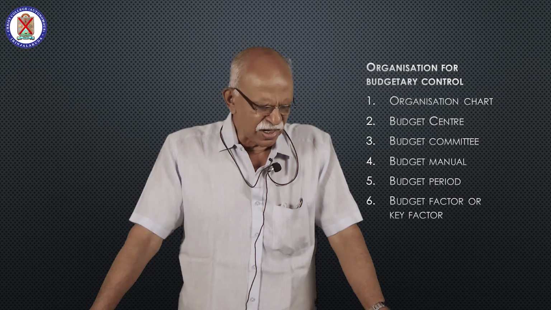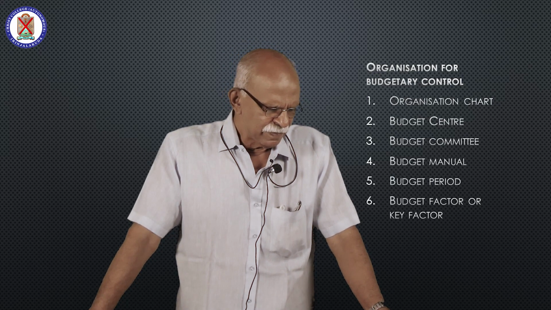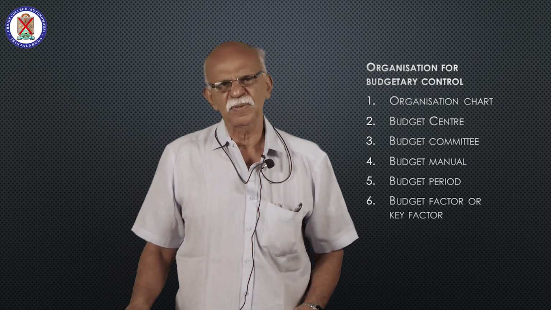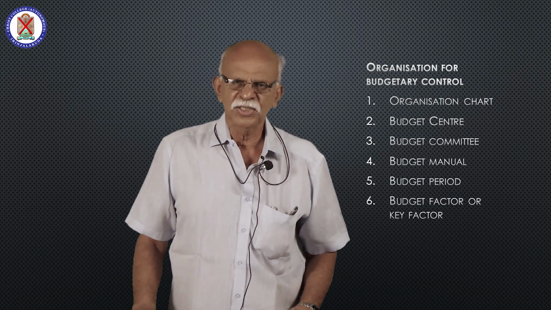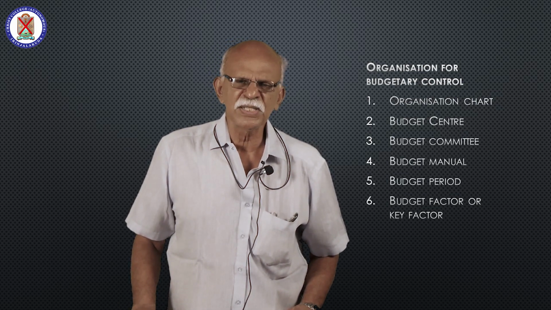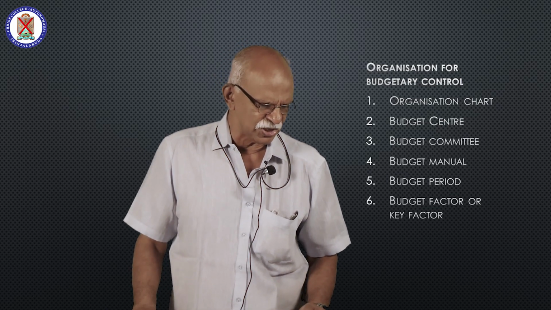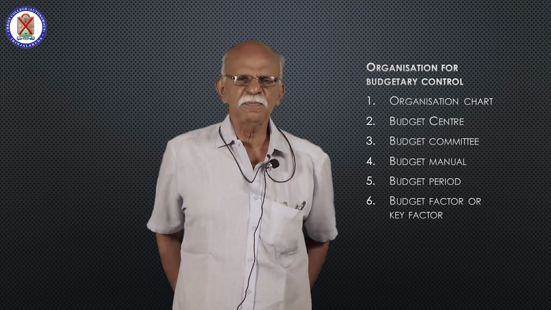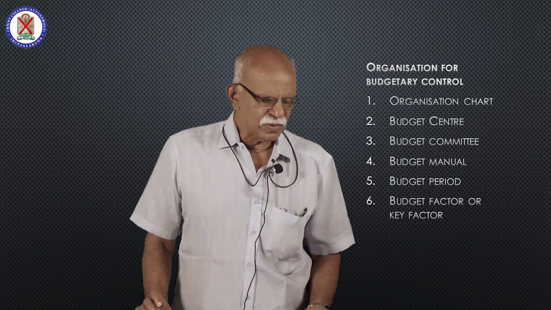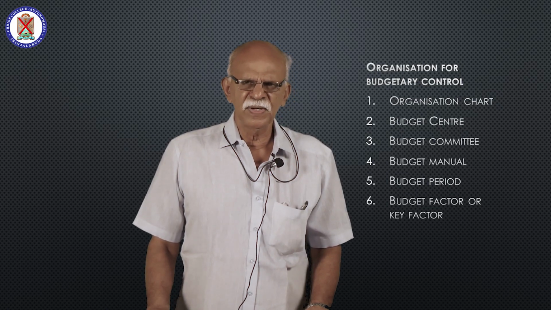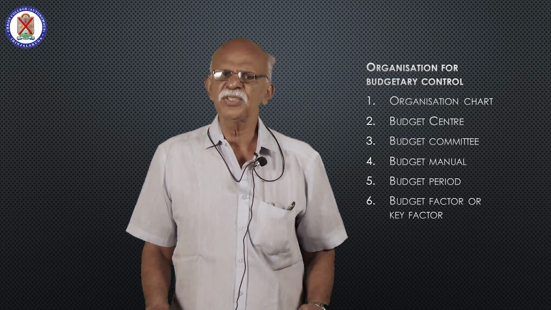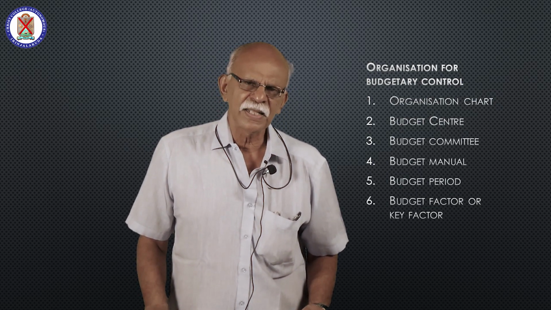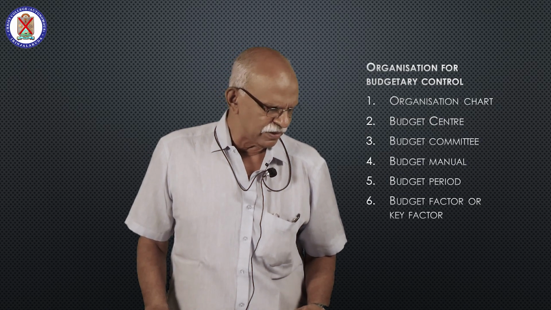This organization chart shows the clear lines of authority and responsibility of each member of the organization. A chart which shows the authority and responsibility of each member of the organization, that is an organization chart. That is a prerequisite, or essential, for the budgetary control system. One-word questions are asked from this. What is an organization chart? A chart which clearly shows the authority and responsibility of each member of the organization.